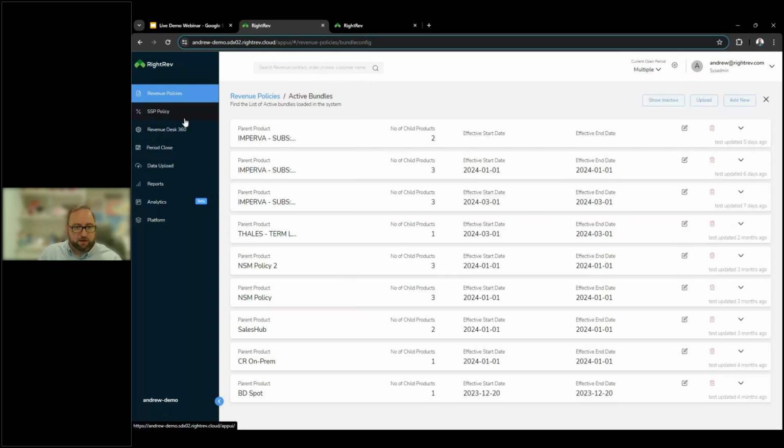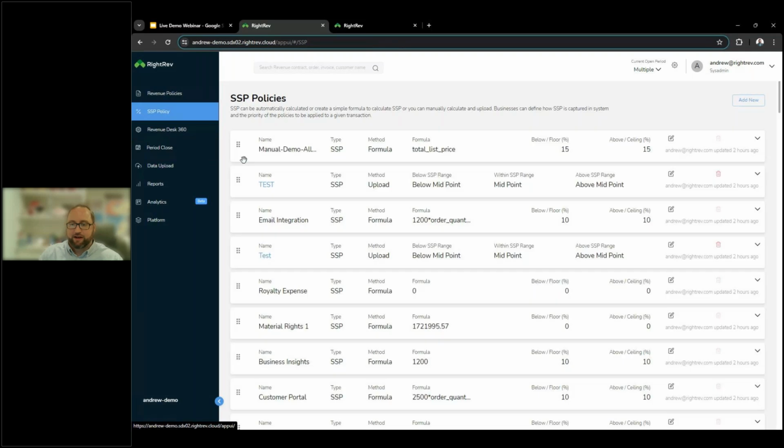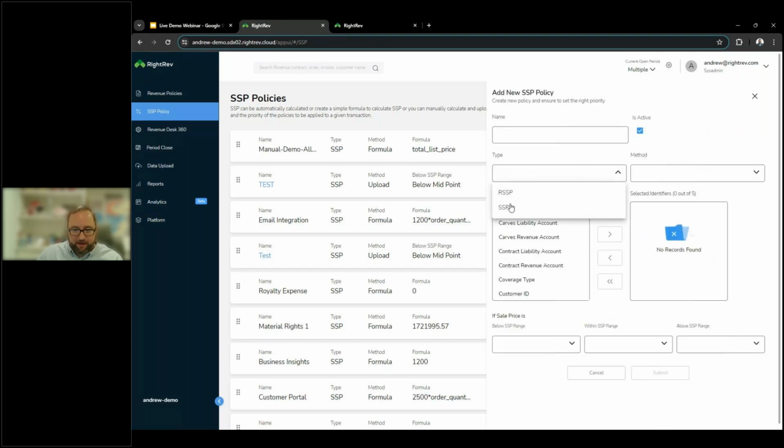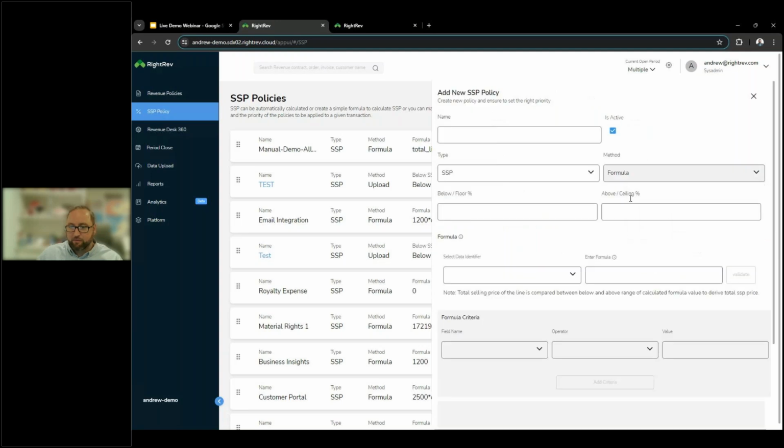Moving forward, we're going to jump into our SSP policy configuration. So we support a variety of methods of actually inputting SSP policies for all of your products into RightRev. The first and probably most straightforward is going to be a formula option. With that, we come in and add a new SSP policy. Again, I said we do support residual policies as well, but we're going to add an SSP policy, and we're going to say it's a formula option.